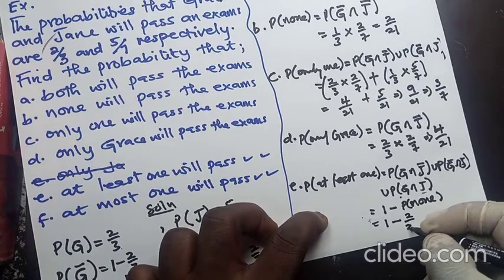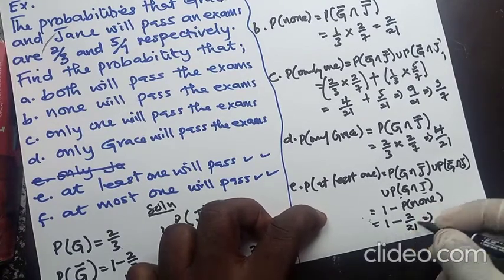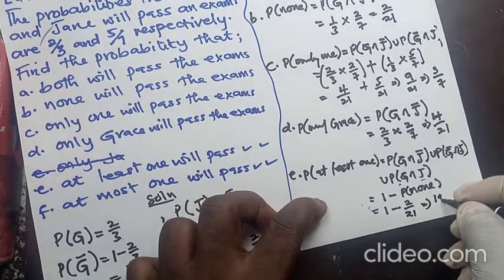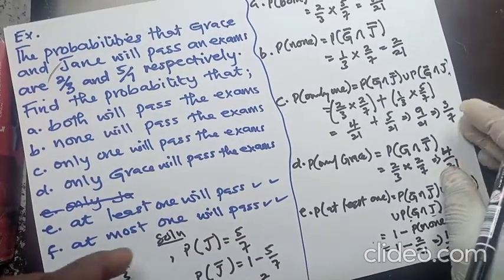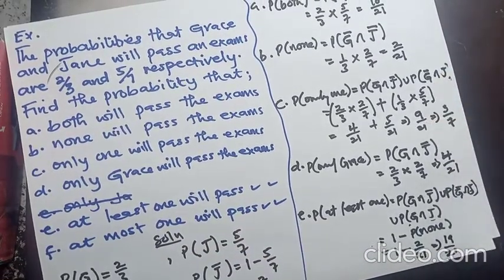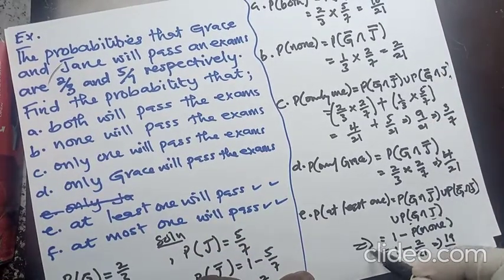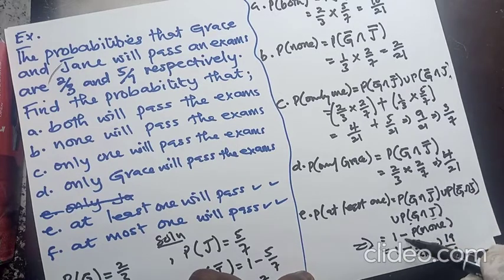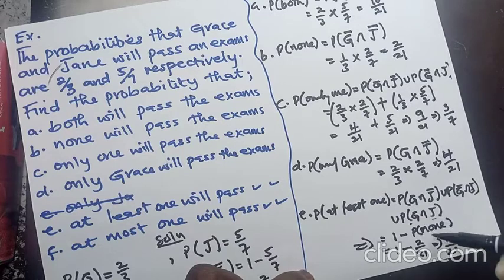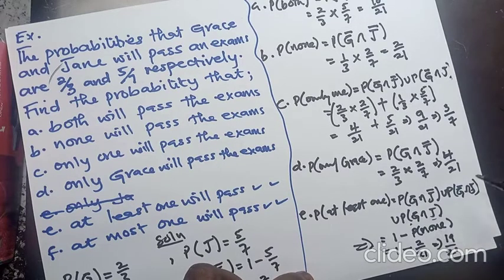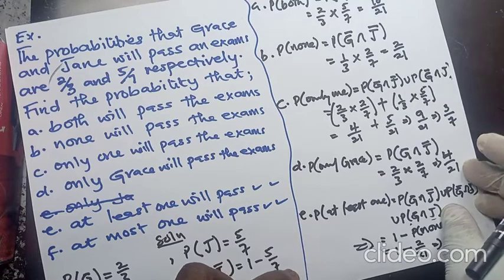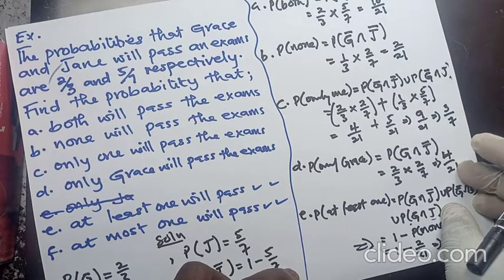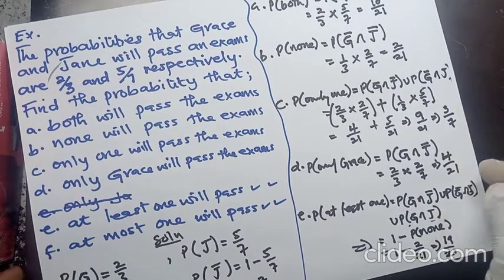When you subtract this, you get 19 on 21. So whenever you see at least one, you can use this method instead of this long method. You can write 1 minus none. And if you don't know the none too, you first have to solve for none and put it inside, then you get your final answer. So it's always 1 minus none for at least one. All right.